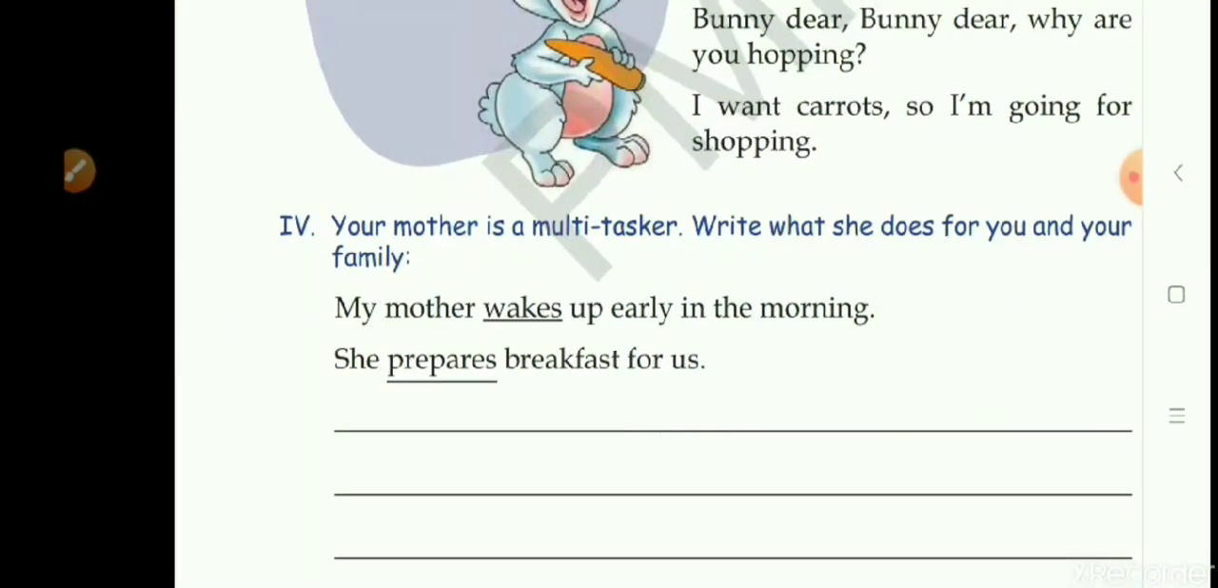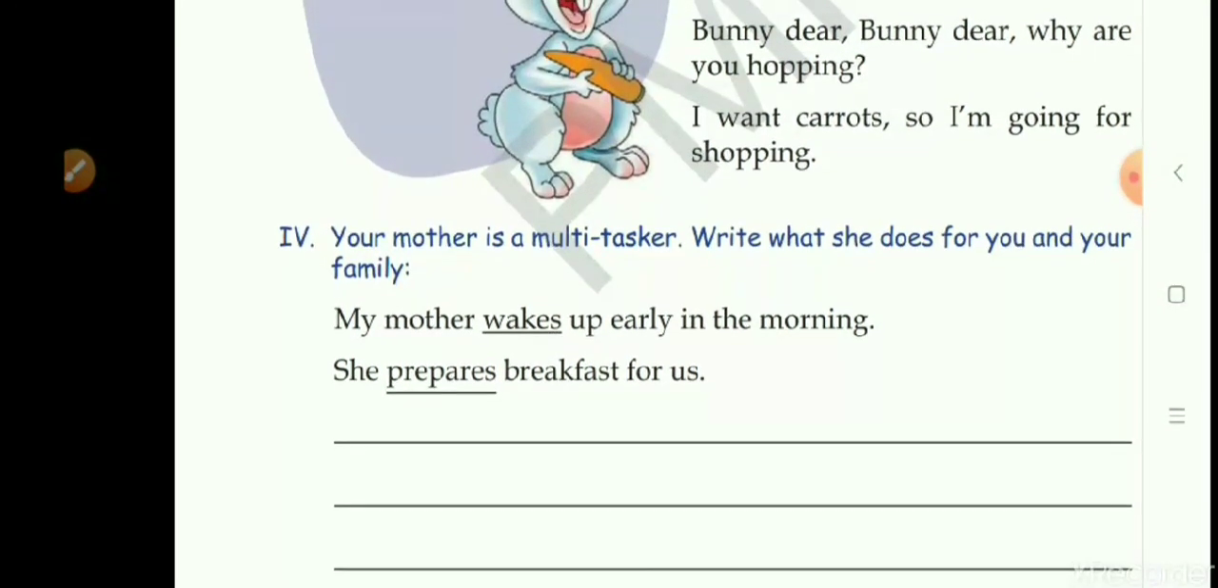Your mother is a multitasker. Write what she does for you and your family. Now children, this exercise you have to do yourself. You have to tell what your mother does for you and for your family. One sentence is written like, my mother wakes up early in the morning. So all the mothers usually wake up early in the morning because they have to do lots of work for home. So you can write here whatever your mother does for you and for your family. I can give you some example, like here it is written, she prepares breakfast for us.